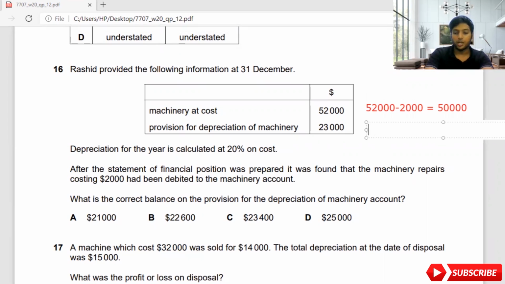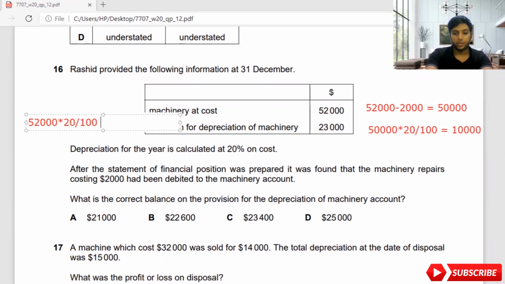I'll take the actual 50,000 and multiply it by 20%, which gives 10,000. Then I will also calculate the value from before. Before it was 52,000 times 20 over 100, which gives 10,400.